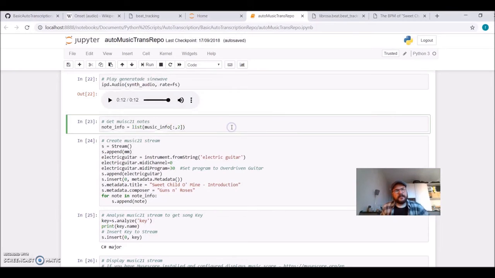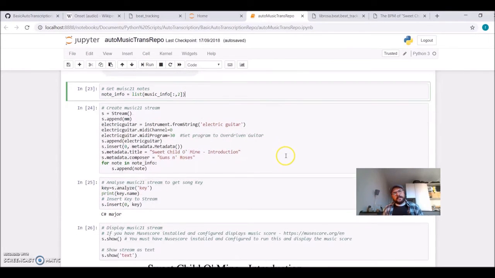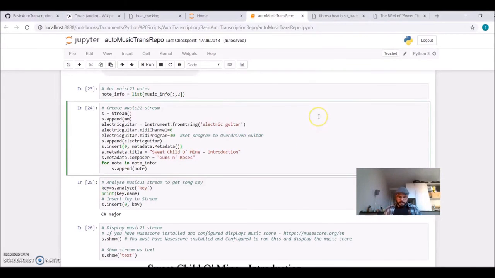Let's see now, I also have the music21 information. To generate a score, we need to call these functions from the music21 library. It creates a stream. I'm defining first that I want the instrument to be a guitar. I'm giving the metadata, which is the title.